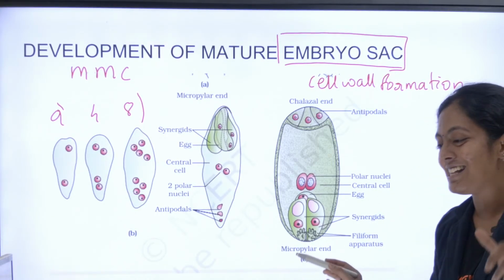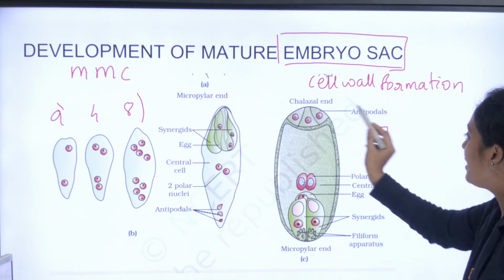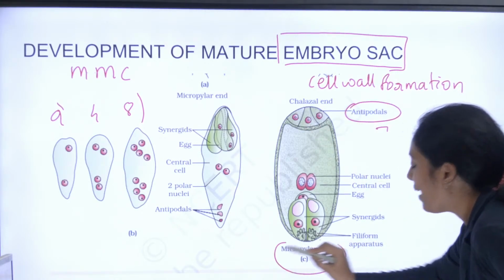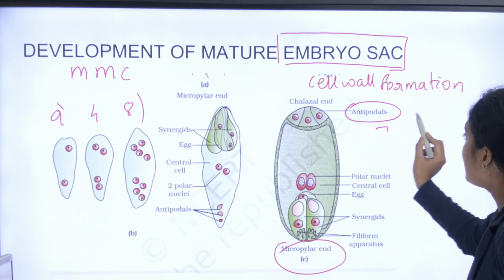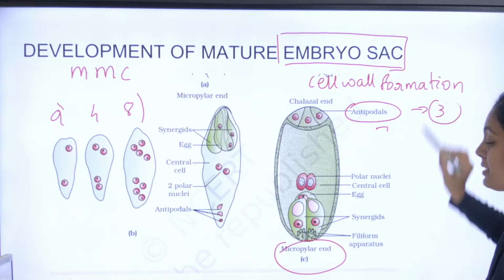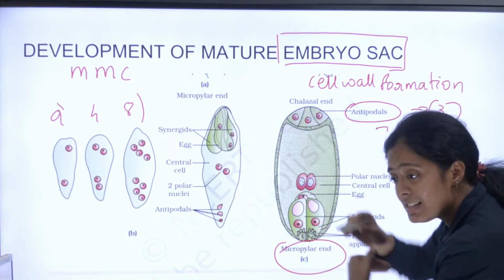Okay, so இந்த cell wall form ஆயிதான் 8 cells. 8 cells ஆ 7 cells ஆ? It is actually, let's count. Okay, உங்க chelazal end, உங்க micropylar end. Okay, in the chelazal end you have 3 antipodals. Okay, நடுவுல ஒரு central cell இருக்கு.